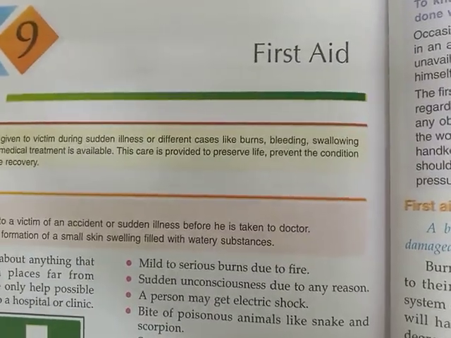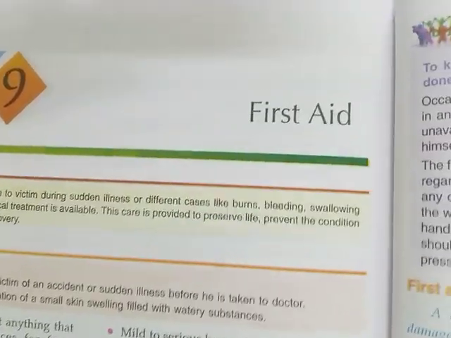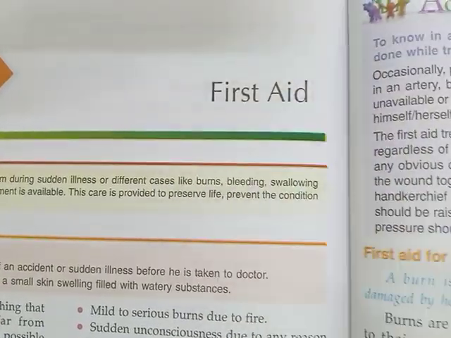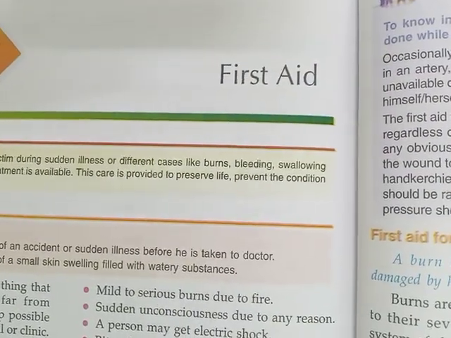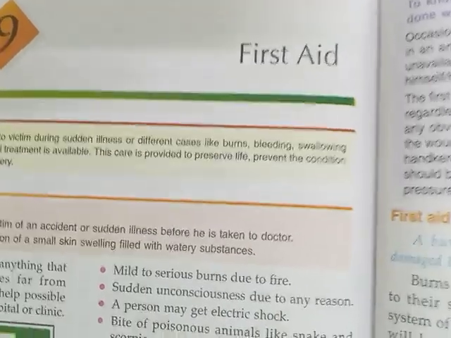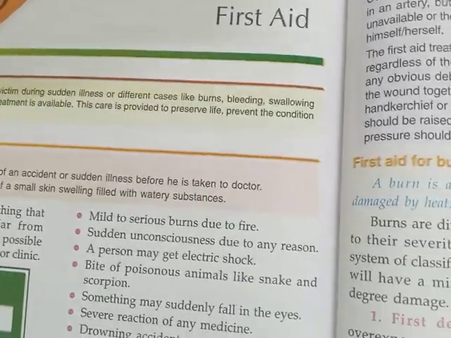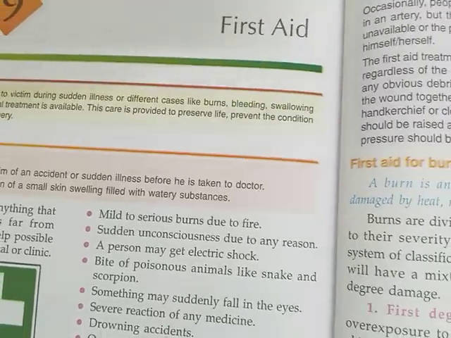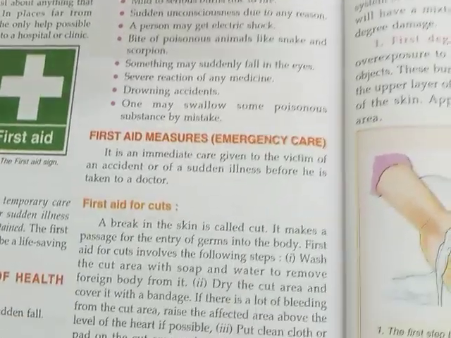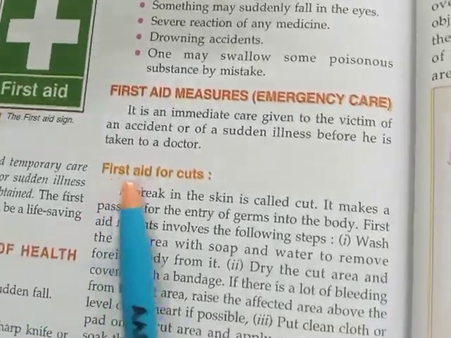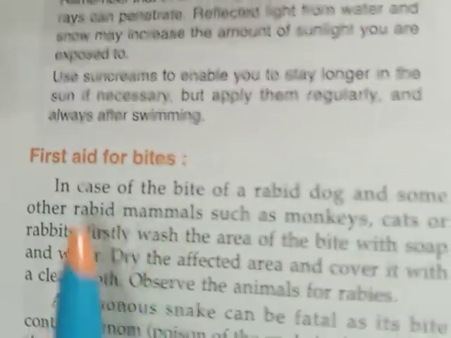Hello everyone. Children, we are continuing with the chapter of first aid, and this will be the B part of first aid. In the previous session, you have studied what is first aid and the different types of aids you can give in emergency to the person having different type of injuries. You have studied about the first aid for cuts, first aid for burns, and today we are going to study about the first aid for bites.